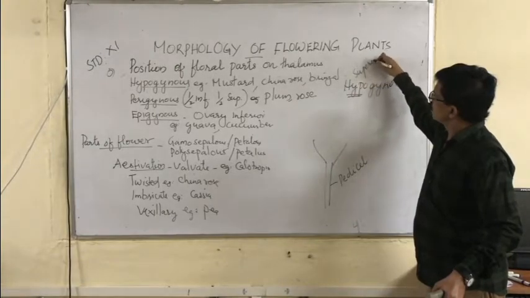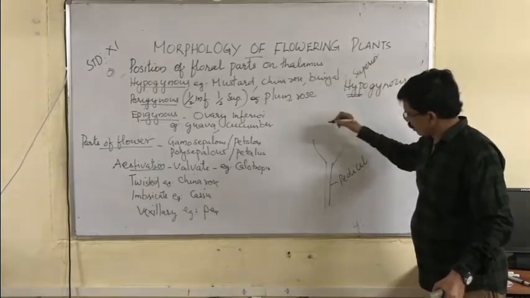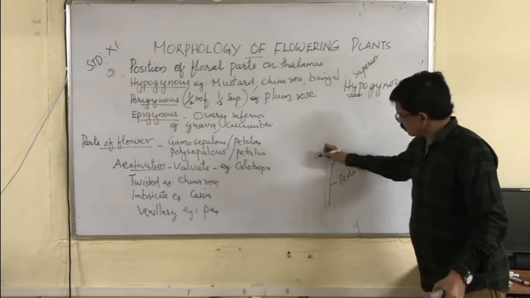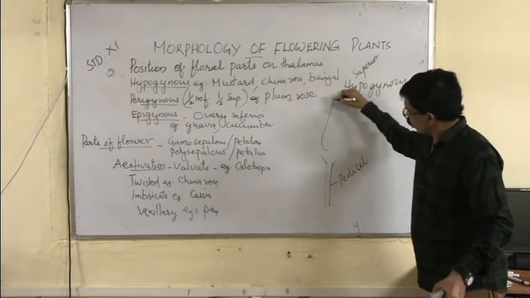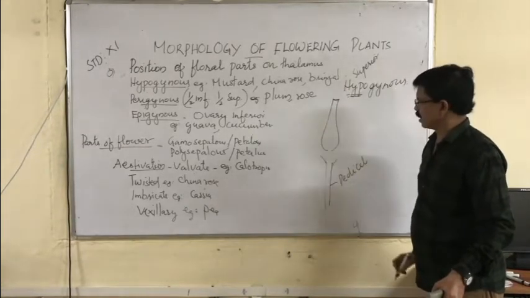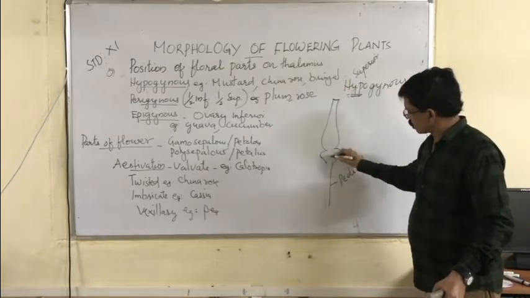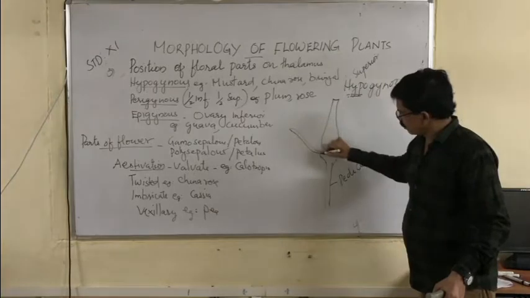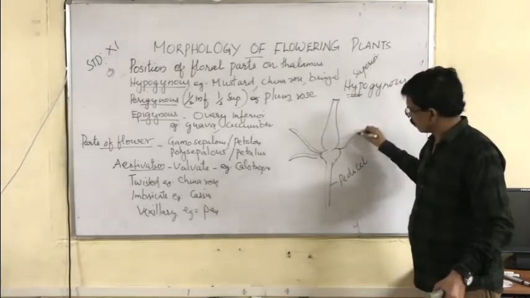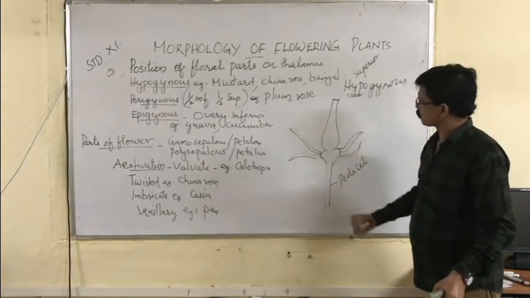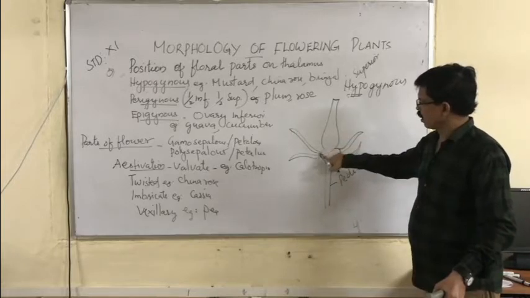What is superior? Yes, superior is the ovary. Ovary is superior, and other floral whorls come out from below the ovary or gynoecium.